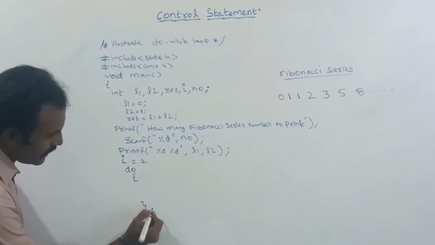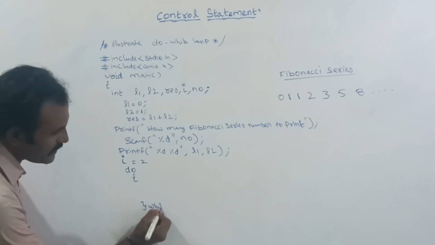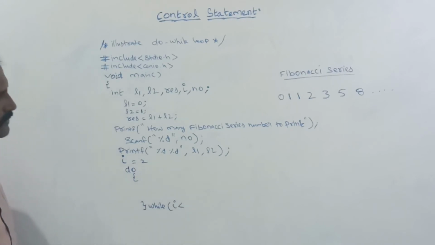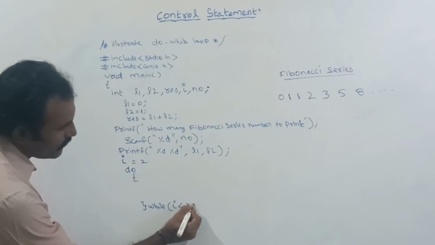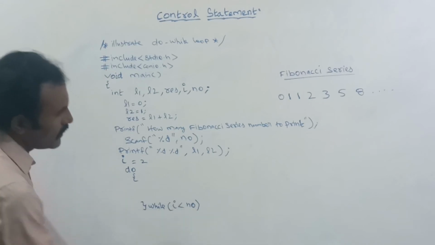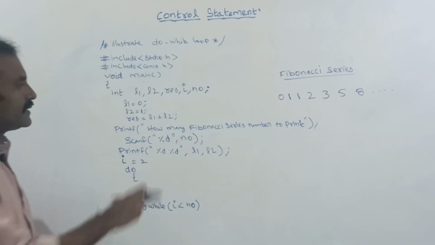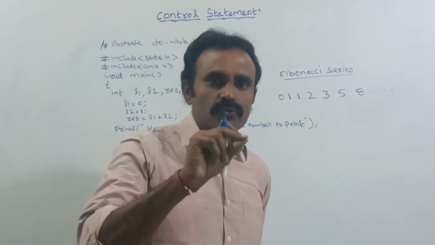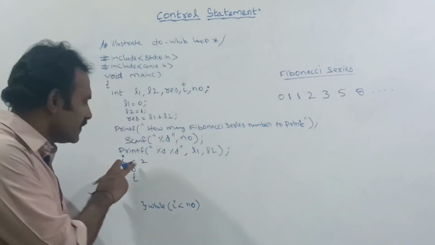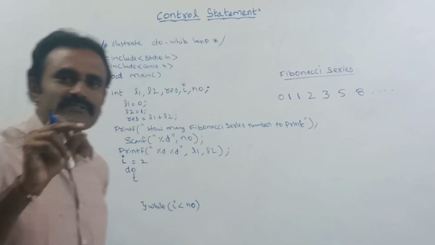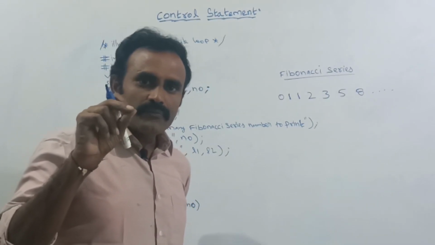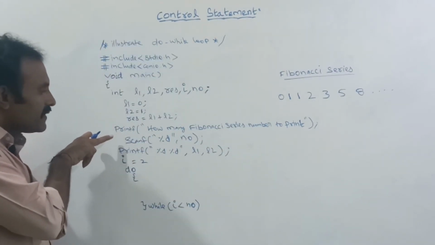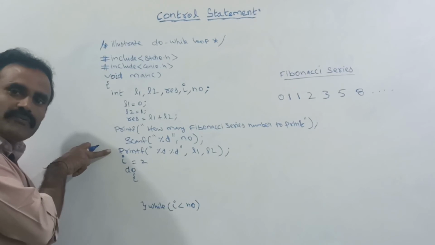In the while condition, you should give I is lesser than NO. Whatever number you give in NO, suppose you give 7, then from 2 to 7, 5 values will be displayed, because we have already printed the first two numbers before the loop.